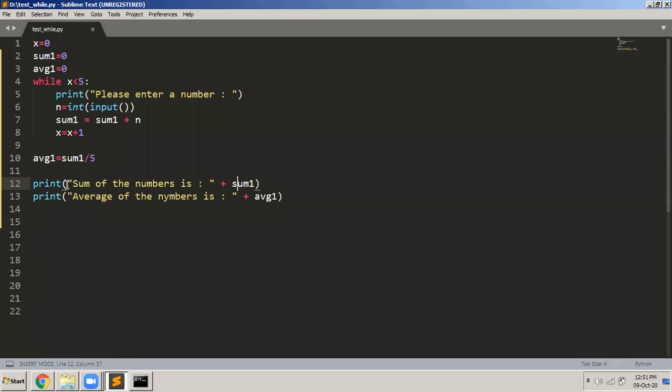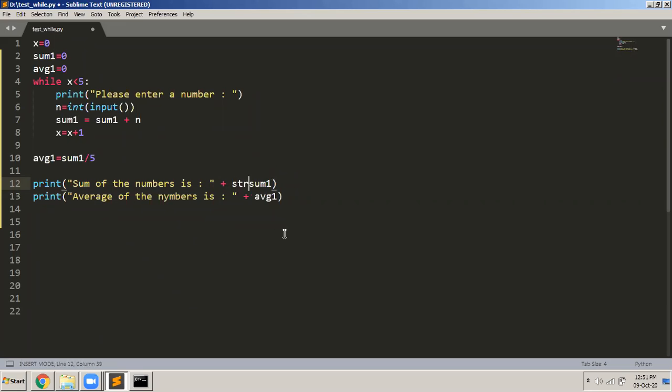You know that. So this part here is a string, since it is in double quotes. And I'm trying to concatenate that with sum. And sum is what? Sum is an integer. So I cannot add a string with an integer. So what do I need to do? I need to convert this into a string.